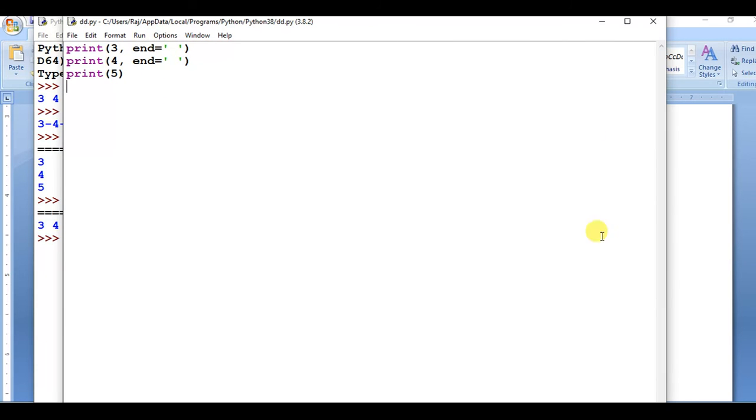Okay, so this is the use of the sep attribute and end attribute of the print statement.